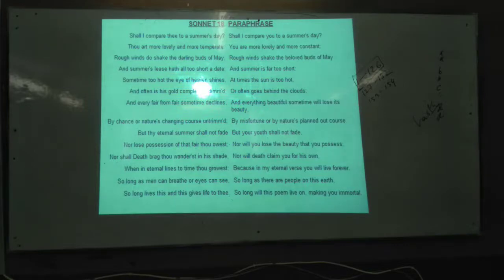Is it clear? So which one is more powerful, the love or the summer's day? Love. Obviously love is more powerful than the summer's day. How he is pursuing, can you imagine? What is the benefit of getting love here? Here love is not virtual love. It is a word for marriage as well. Here love indicates marriage.